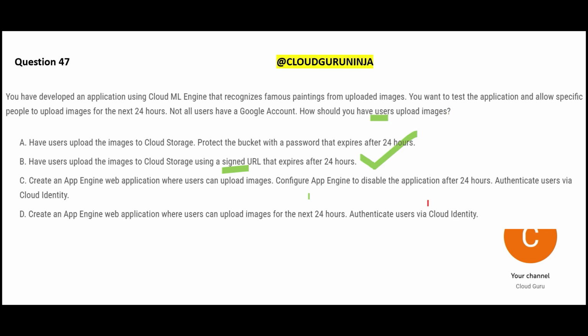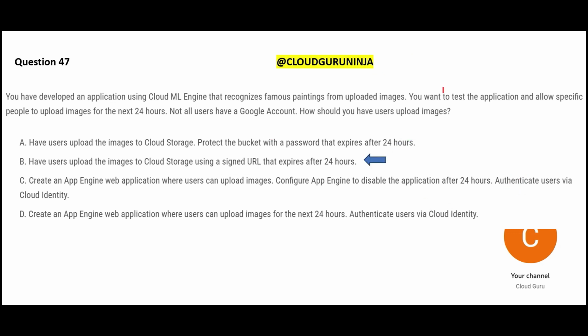In order to use Cloud Identity, you should be a Google account user, so this will not work. Same for option C, it is telling to authenticate via Cloud Identity, which means you have to be a Google account user. And option A is a very raw solution where you're telling that I will protect it with a password and anybody who uses a password can access the data. This is a very wrong way of doing it. You should never do it in this manner.